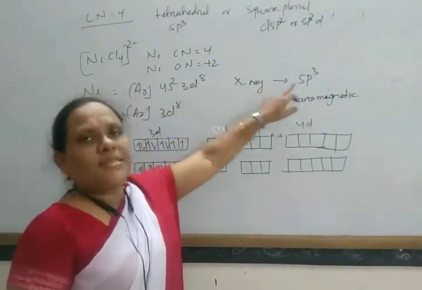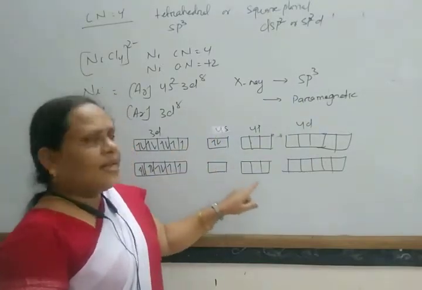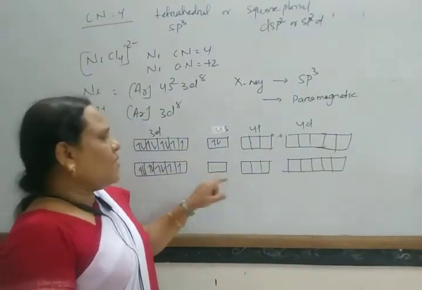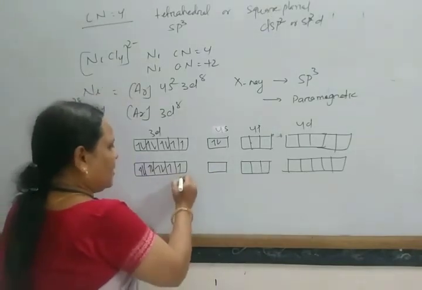So it is sp3 hybridized, which means it requires 1 s orbital and 3 p orbitals vacant, with 2 unpaired electrons.